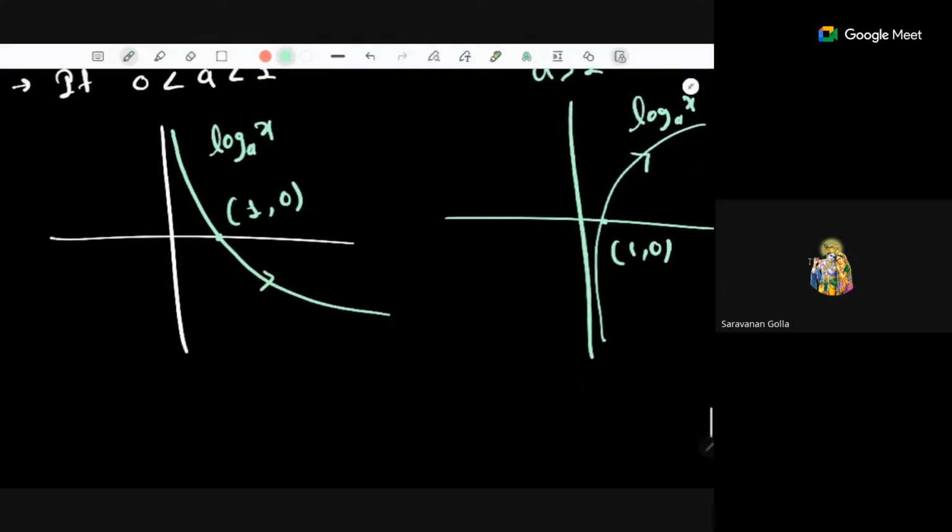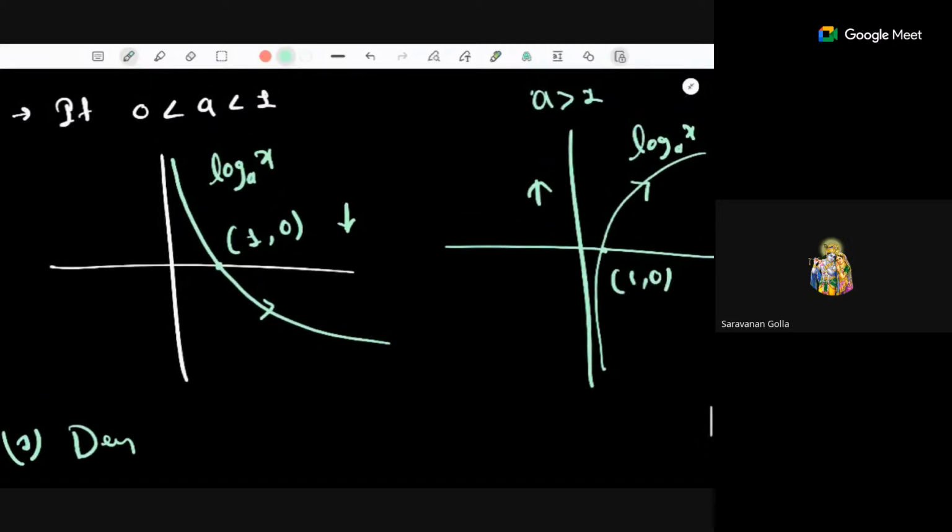Okay, now by the graph we can judge the properties. So first thing is, in this case, it's a decreasing function, right? Because it is decreasing as the value of x is increasing, and this one is an increasing function. So that means log base a of x is decreasing if the value of a is between 0 and 1, and log base a of x is increasing if the value of a is strictly greater than 1. Okay, so this is the first property.